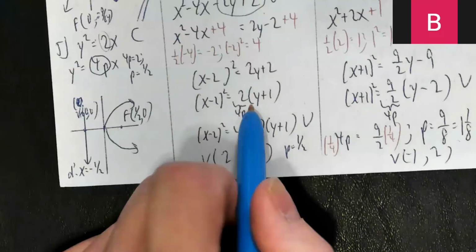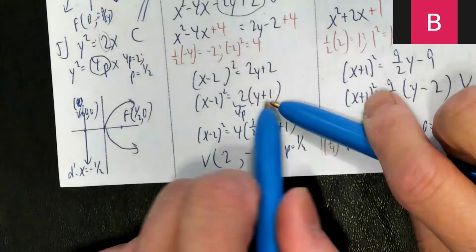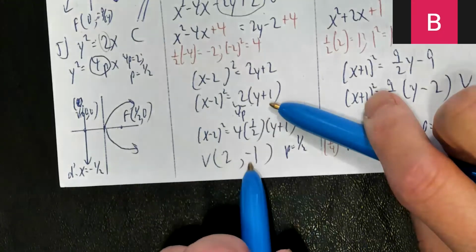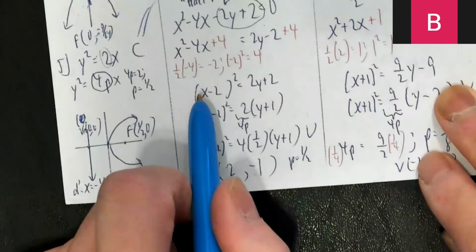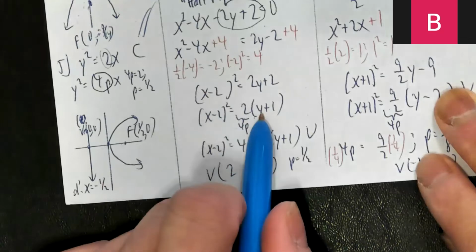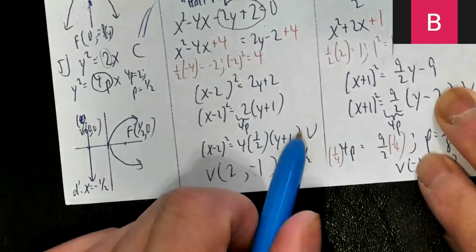All right, so now where's my vertex? X minus 2, y plus 1. So the vertex is 2, negative 1. Okay, and let's see, squared in x, not in y, and positive. So once again, it's going to open up. So not much different than the previous one.